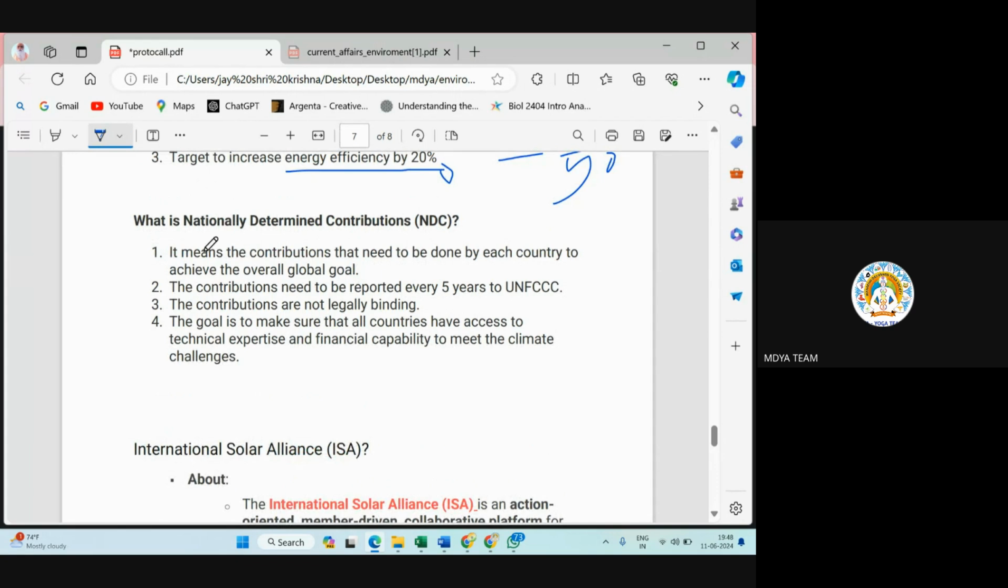Okay, so this nationally determined contribution is not that important. It means every country has to set some goals on how they are achieving this Paris Agreement. Every 5 years, they need to report. So this is the nationally determined contribution.